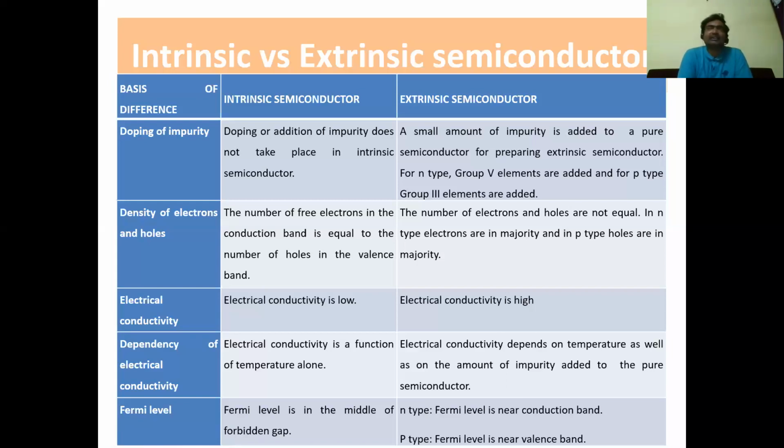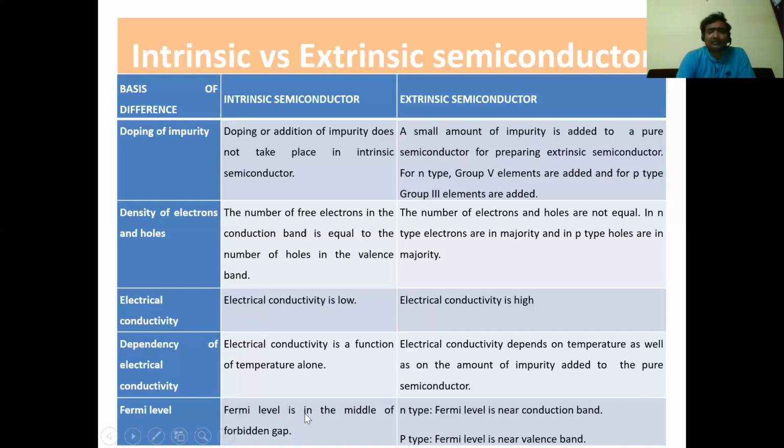If you take a p-type semiconductor, a large number of holes are there, and a small number of electrons. So you can expect a large amount of current due to holes. So electrical conductivity is high in an extrinsic semiconductor. Electrical conductivity is a function of temperature in an intrinsic semiconductor. So as temperature increases, electrical conductivity also increases in an intrinsic semiconductor. In an extrinsic semiconductor, electrical conductivity not only depends upon the temperature, it also depends upon the type of impurity added to the pure semiconductor, that means the dopant.